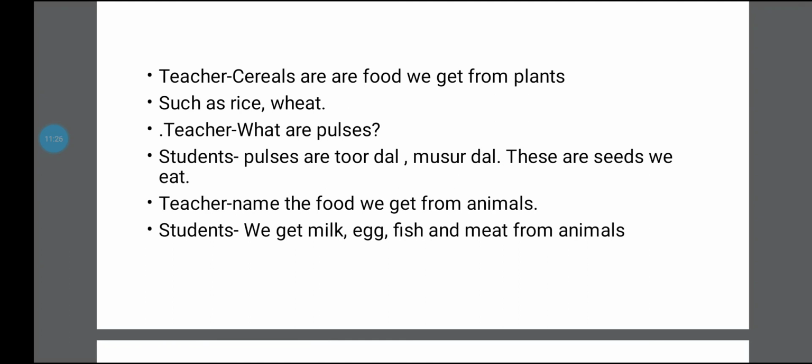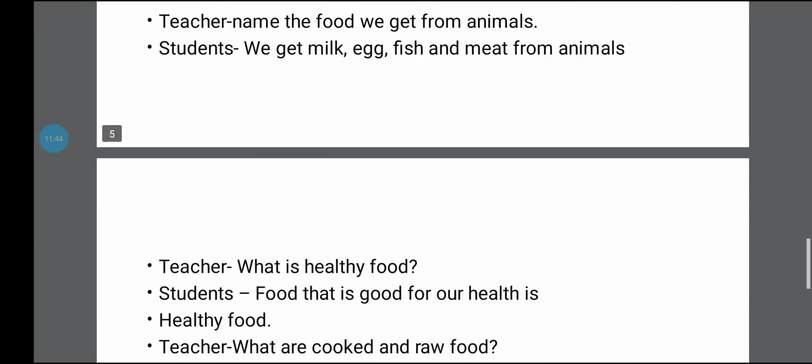Fish, you have seen fish. Fish stays in water. We eat fish. Meat we get from chicken, and we get mutton from goat, then sheep. This is the flesh we eat of the goat. This is mutton, meat, chicken, that we get from animals.